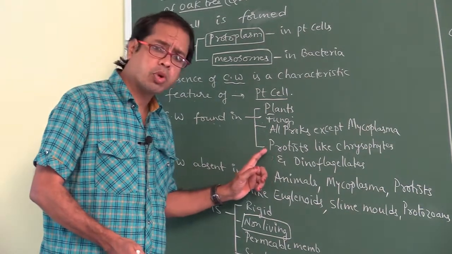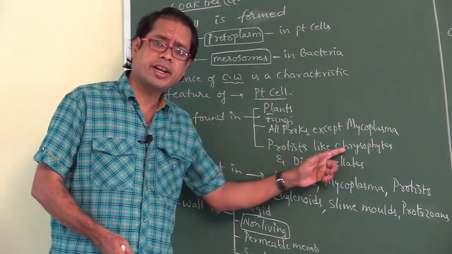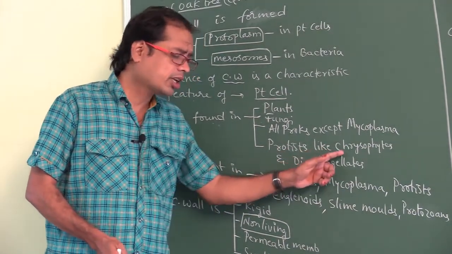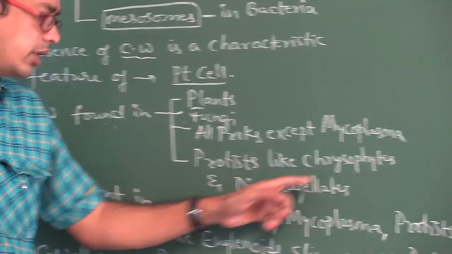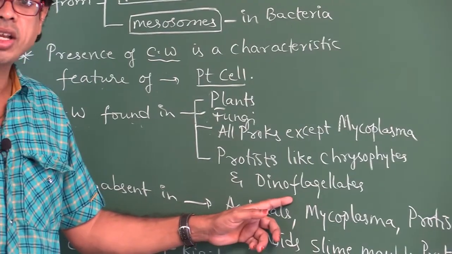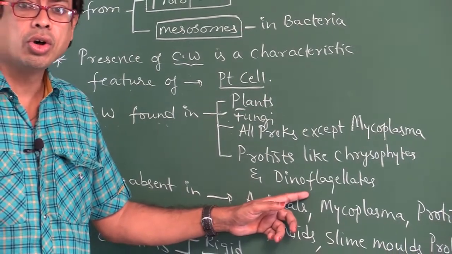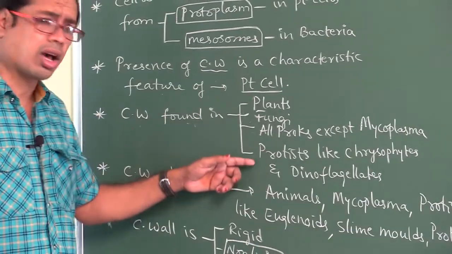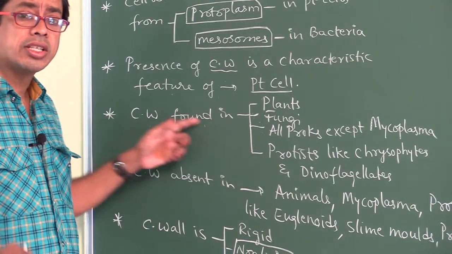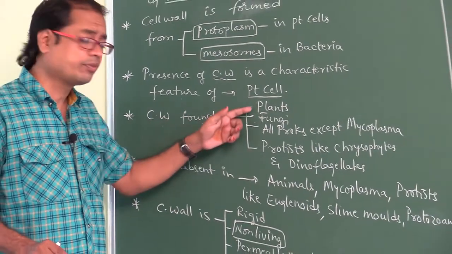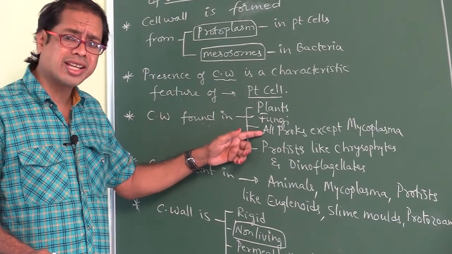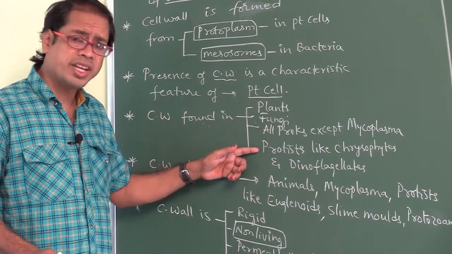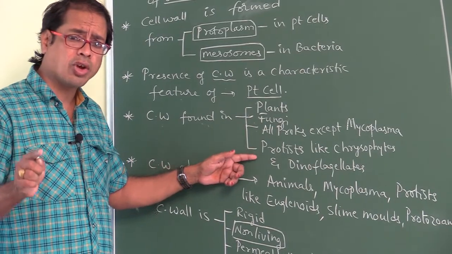And next, protists like chrysophytes and dinoflagellates. In chrysophytes, the cell wall is made up of silica. In dinoflagellates, the cell wall is made up of cellulose. So the cell wall containing organisms are plants, fungi, all prokaryotes except mycoplasma, and protists like chrysophytes and dinoflagellates.